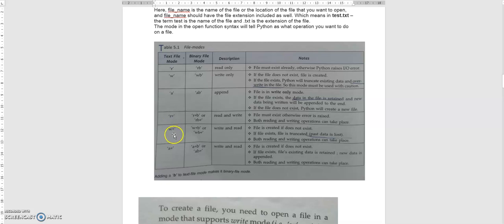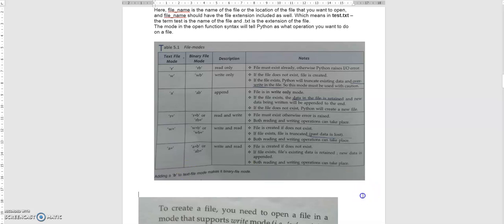Then W plus. W means it will overwrite the file, so your past data will be erased. It is always safe to open an existing file in append mode only. Append mode means whatever content you are writing now will be appended at the end of the file only, so the past content will be saved.